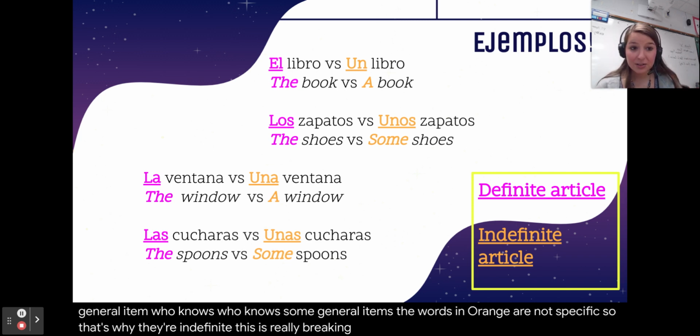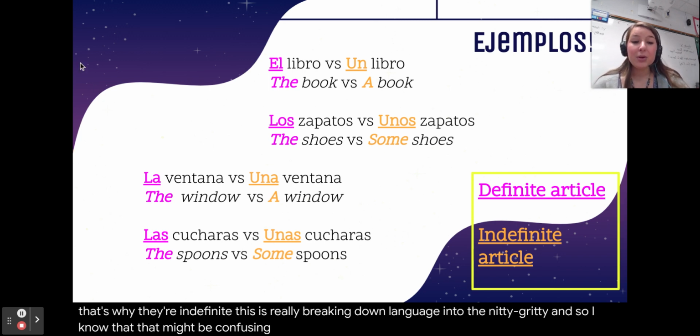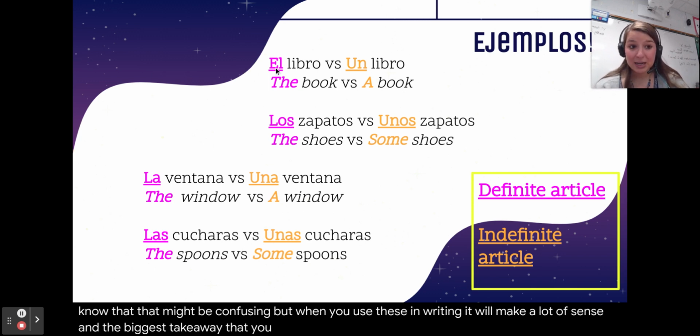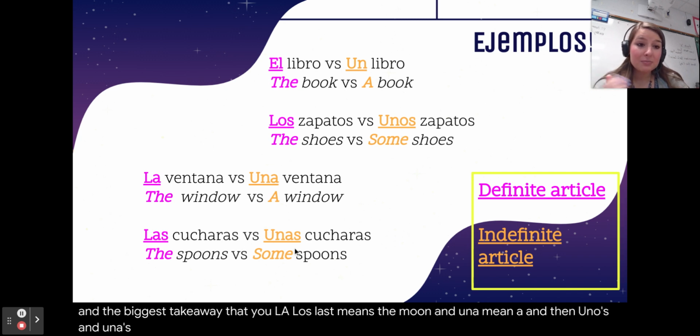This is really breaking down language into the nitty-gritty, and so I know that that might be confusing, but when you use these in writing, it will make a lot of sense. And the biggest takeaway that you need to get from this lesson is that el, la, los, las means the, un and una mean a, and then unos and unas mean some.